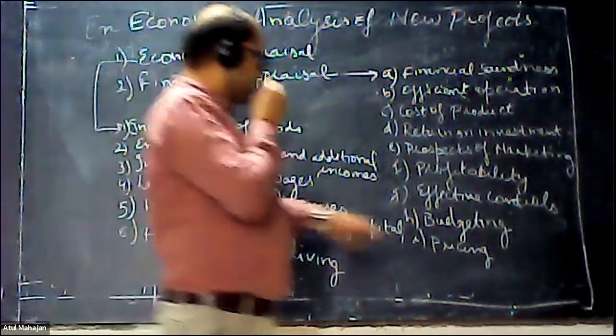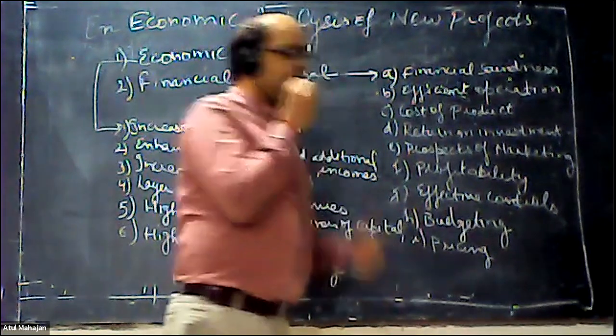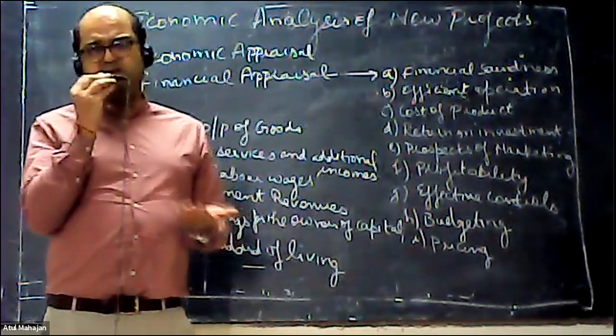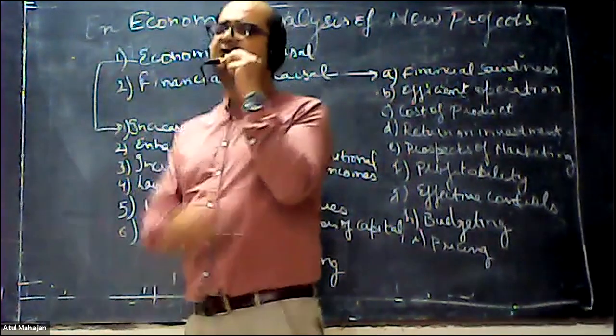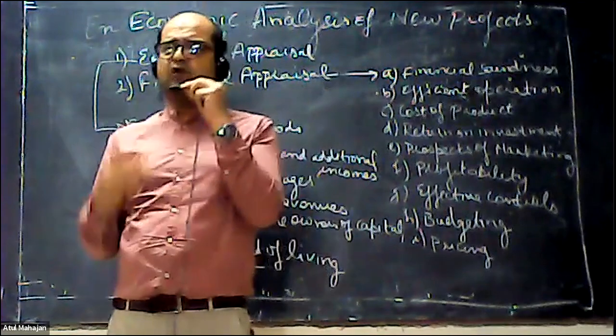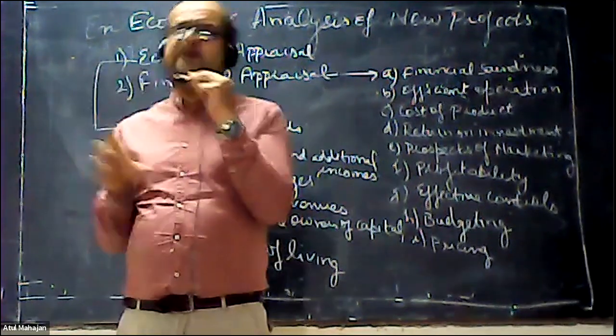The next is your effective controls. What are the various effective controls that should be kept in mind while making any decisions of financial appraisal? Because when we talk about finances, I should know all the loopholes of my company.